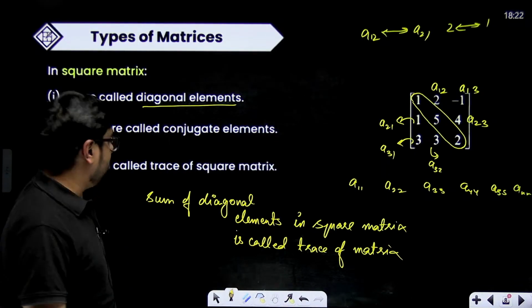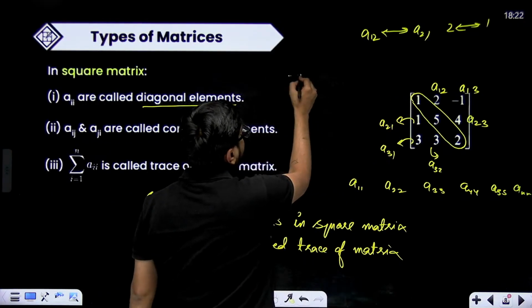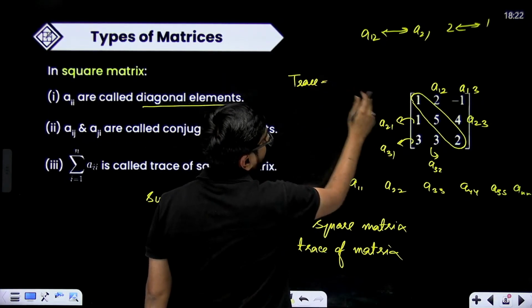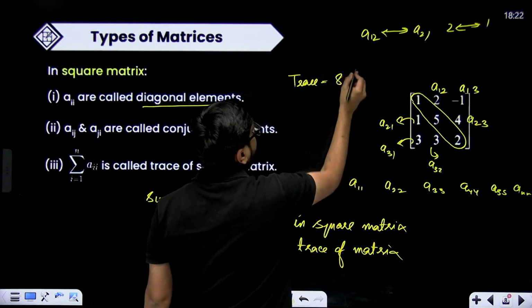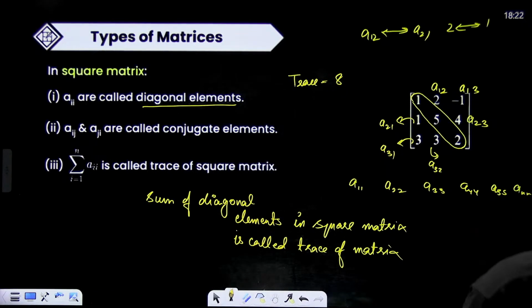For example, the trace of this particular matrix will be 1 plus 5 plus 2, that means 8.